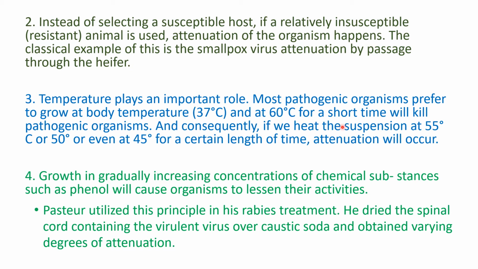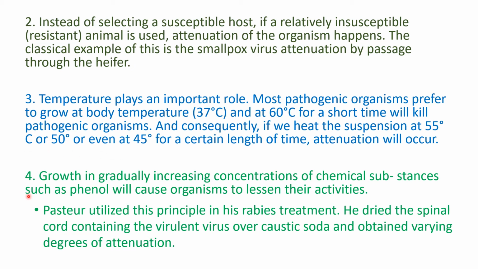Don't go to 60 degrees, which is the lethal temperature and might just kill the organism. Instead, go to a higher temperature that might not kill the pathogen but just attenuate it, around 45, 50 or 55 degrees for a shorter period of time. If you expose the organisms like that, they might become weaker after some period of time. So this is another way of attaining attenuation.